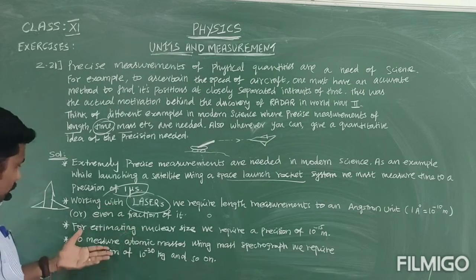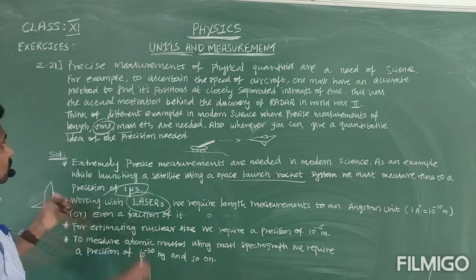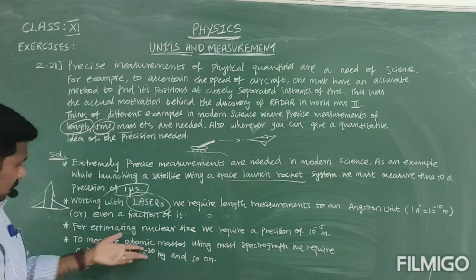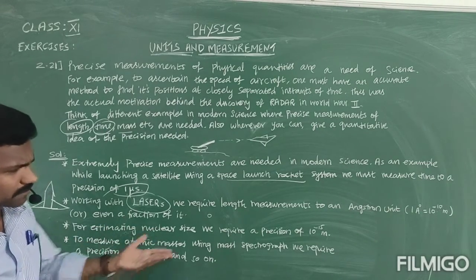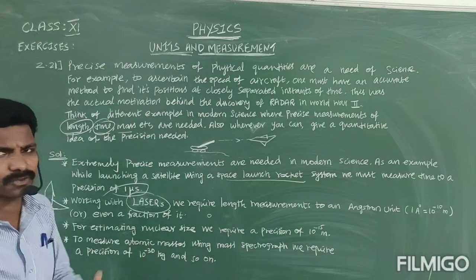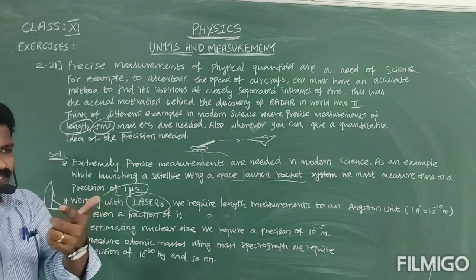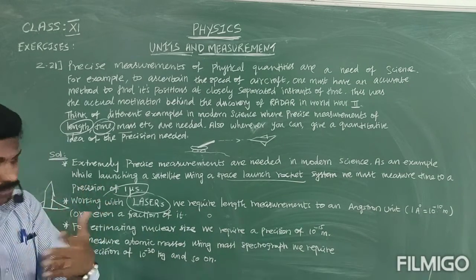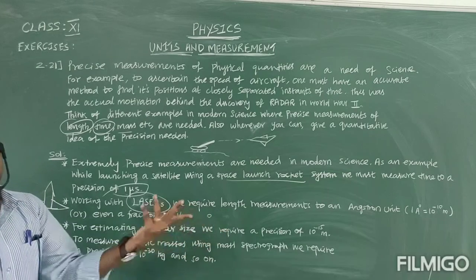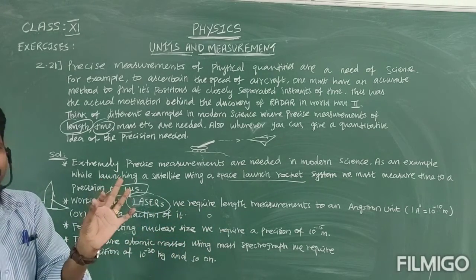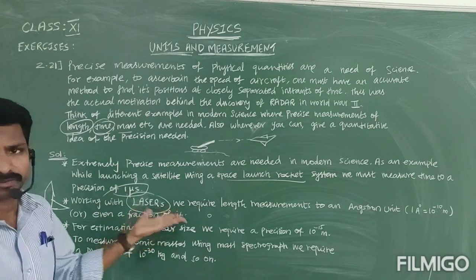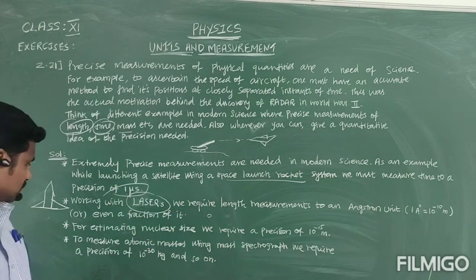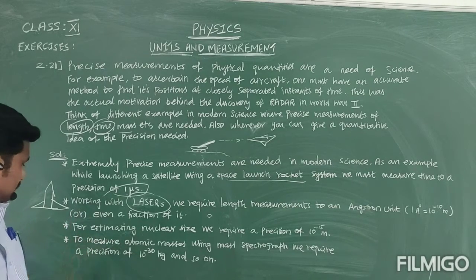And this is for example for length. Next one, for estimating the nuclear size we require a precision of 10 power minus 15 meter. You know, atom size is 10 power minus 10, the nuclear size is 10 power minus 15 meter. Very small. While we study nuclear physics, you are going to study it in 12th standard.